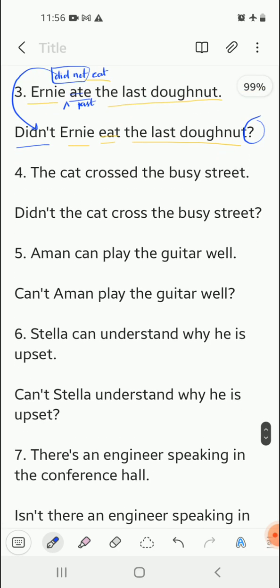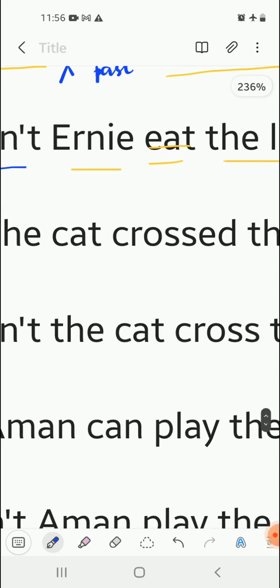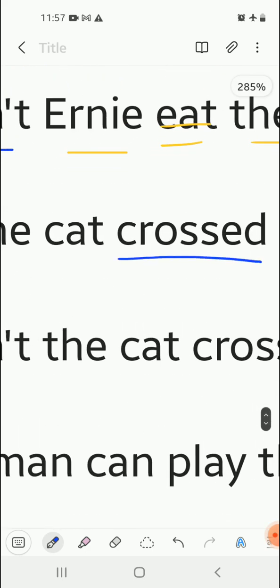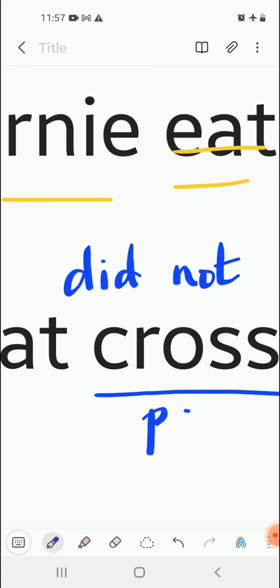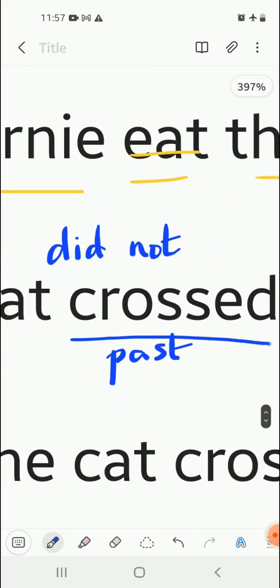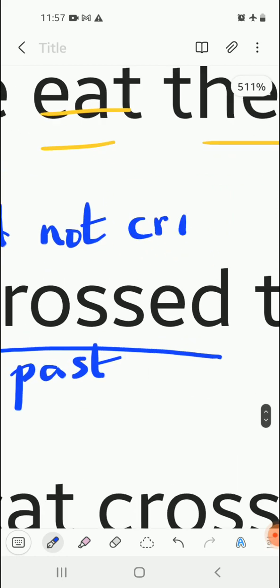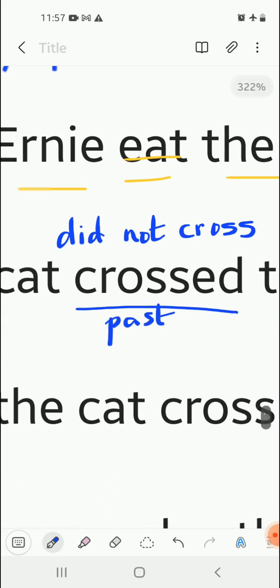Moving on, number 4. The cat crossed the busy street. Again, there is no be form of the verb in the sentence, and the sentence is positive. Here it is written "crossed", which is in past tense. So we have to add "did not cross". Because it is in past tense, that's why I am using "did", and then we will use the present form of "crossed", that is "cross".